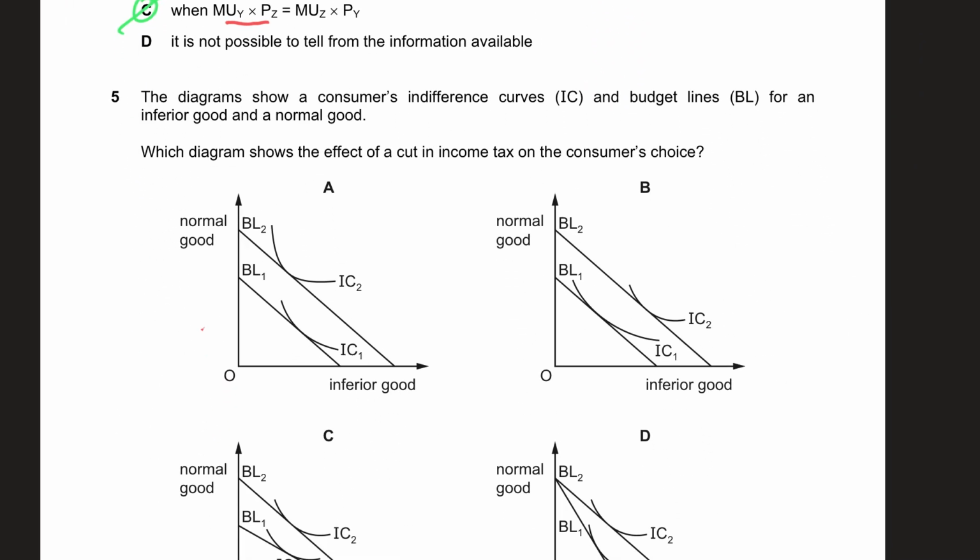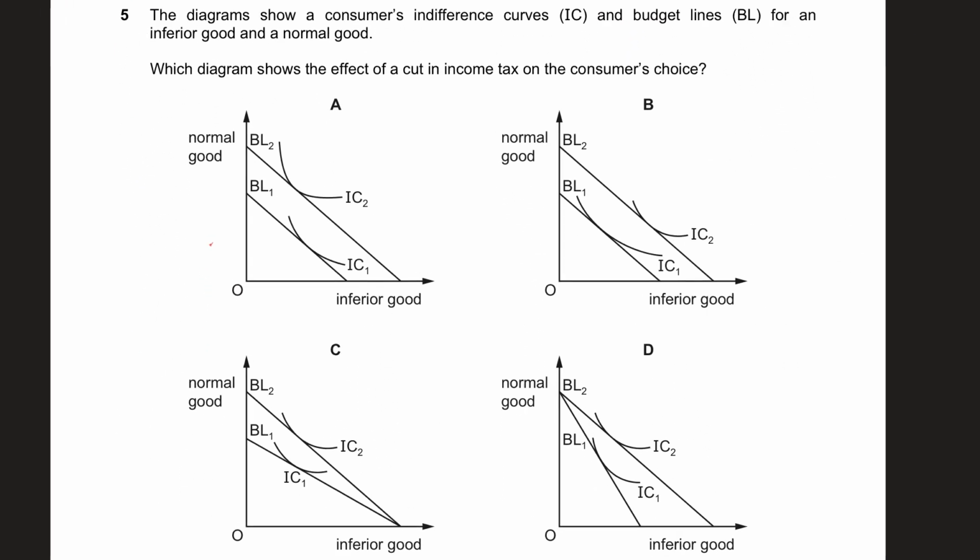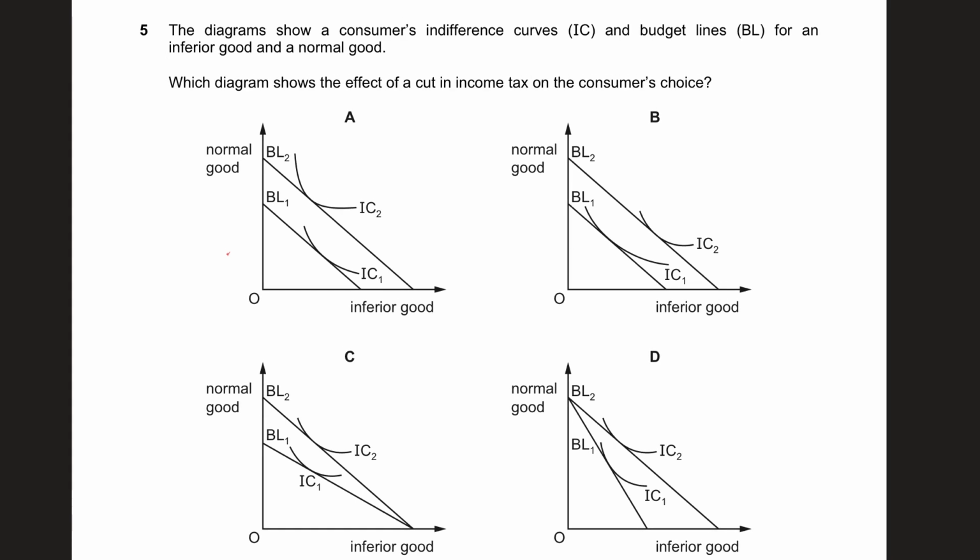Moving on, number 5. In the fifth question, they're saying that the diagram shows the consumer's indifference curve and budget lines for an inferior good and a normal good. Which diagram shows the effect of a cut in income tax? When there's a cut in income tax, by the way, there will be a rise in income. Isn't that true? A rise in income basically would mean that the demand for normal goods will go up. So normal goods quantity will go up. For inferior goods, the quantity will go down.